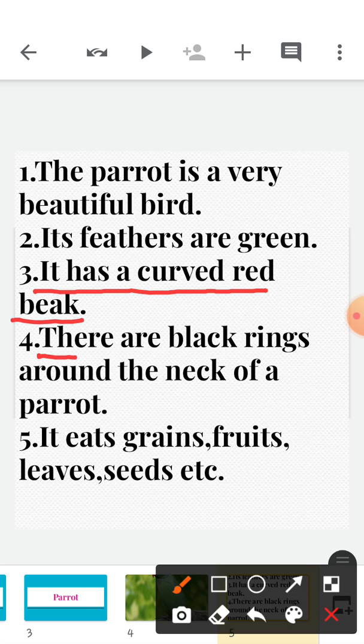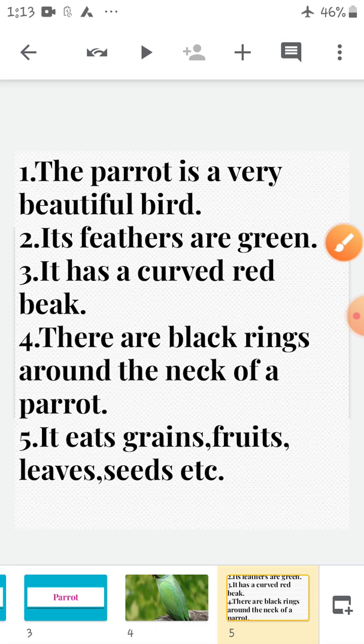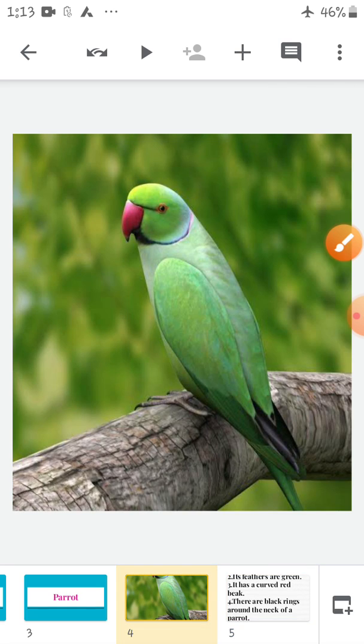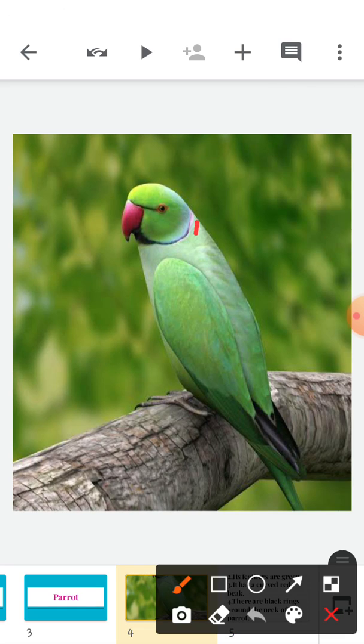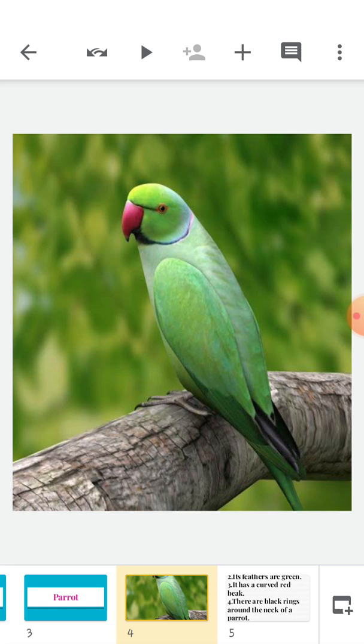Next is, there are black rings around the neck of a parrot. Look here. You can see a black ring over here, right? So, there are black rings. Okay.